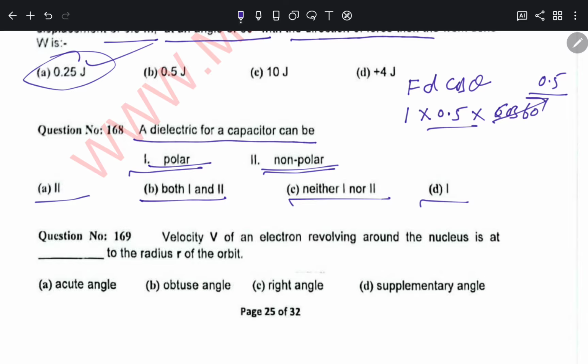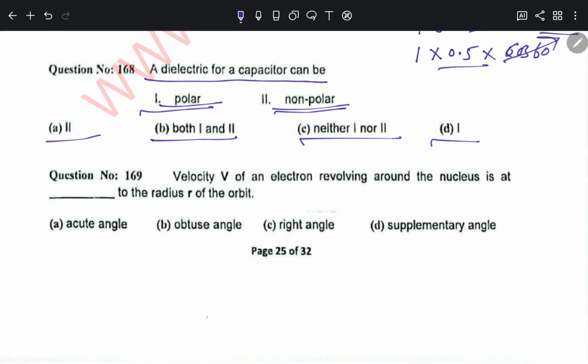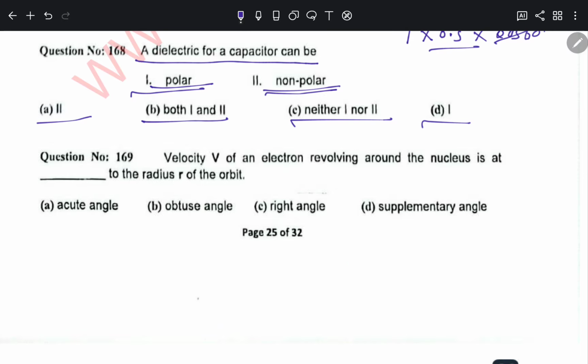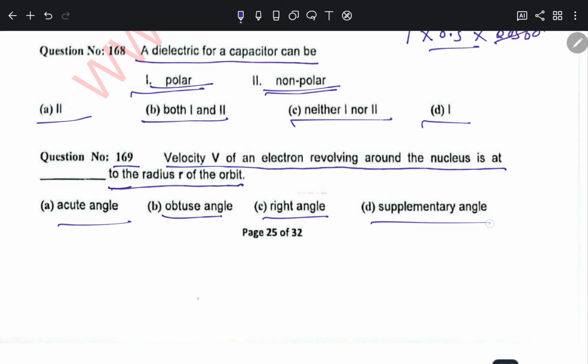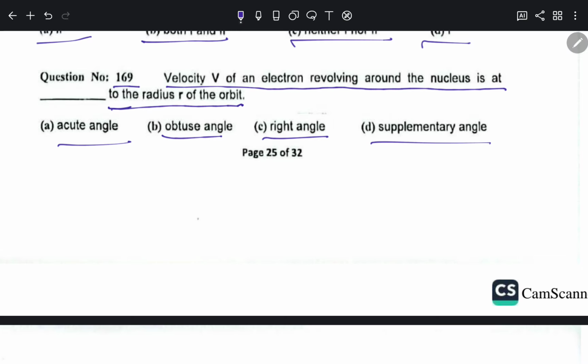169, velocity v of an electron revolving around the nucleus is at dash to the radius r of the coil. Acute angle, obtuse angle, right angle, supplementary angle. So if this is the circular motion, this is the tangential velocity direction and that is the radius. So they are at right angle. Okay, so option C for 169.